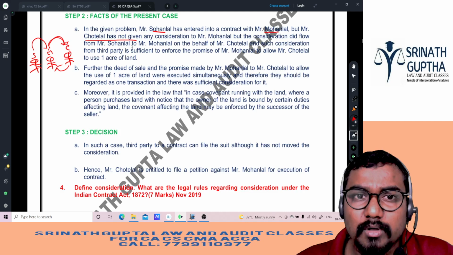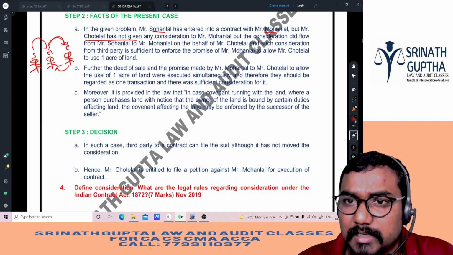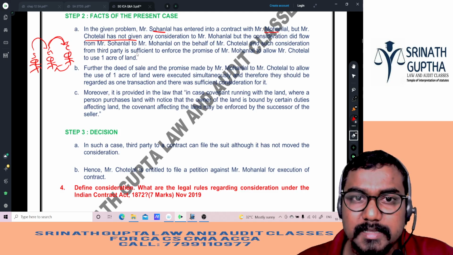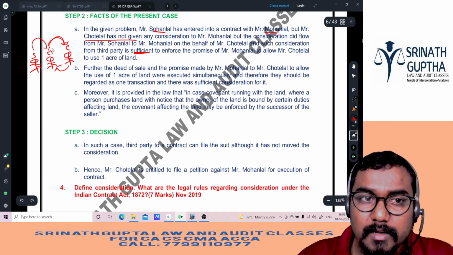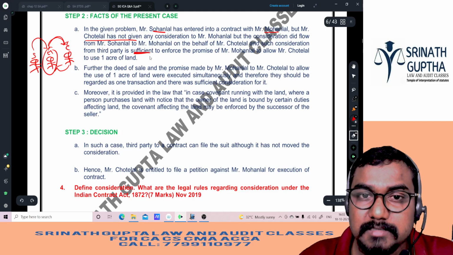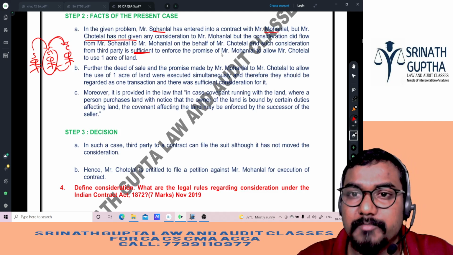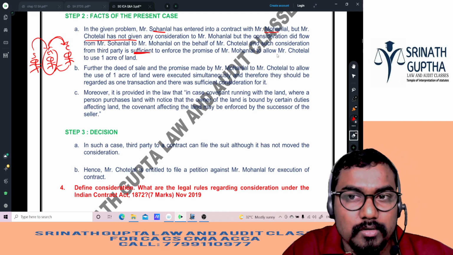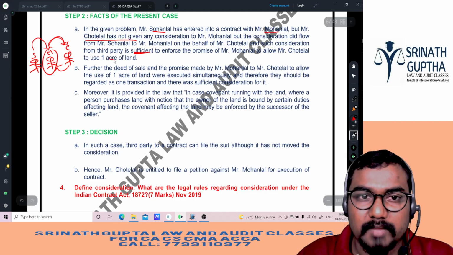So, Sohanlal to Mohanlal on behalf of Chotelal, and such consideration from a third party is sufficient. So for this Mohanlal, something came from whom, beta? Sohanlal, the father. Sufficient to enforce the promise of Mr. Mohanlal to allow Chotelal to use the 1 acre of the land.